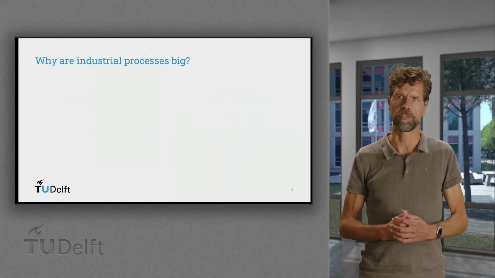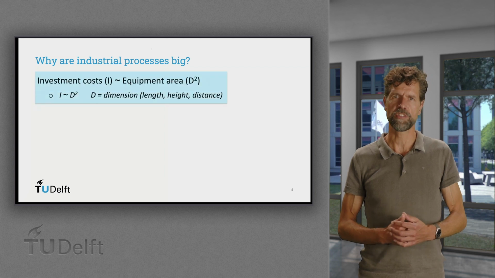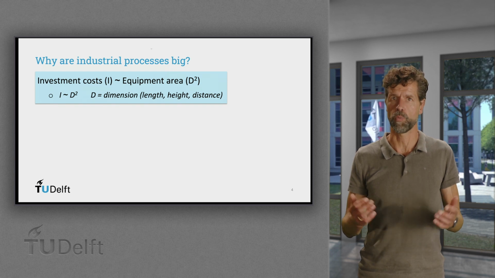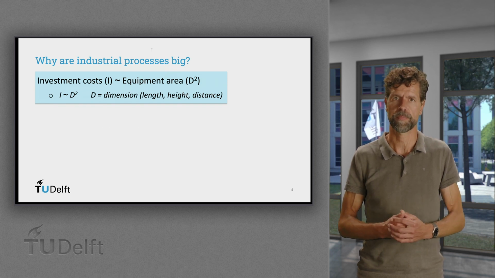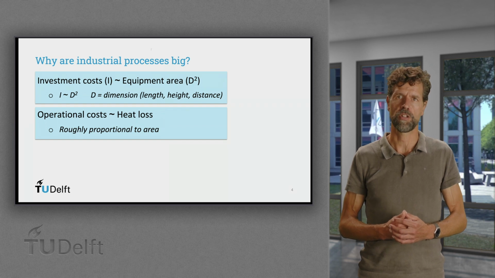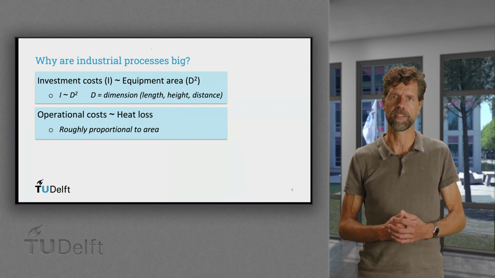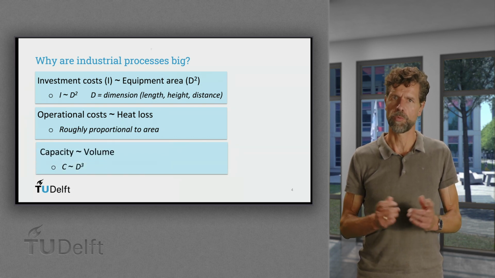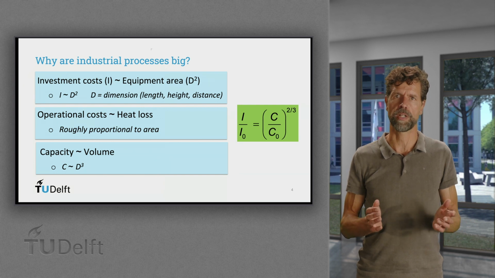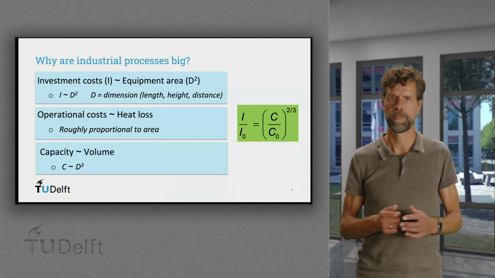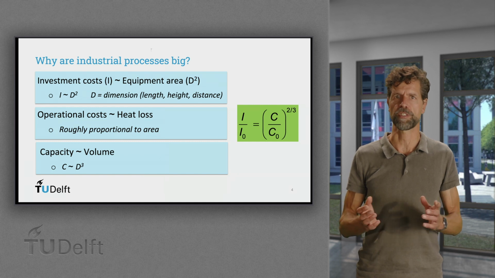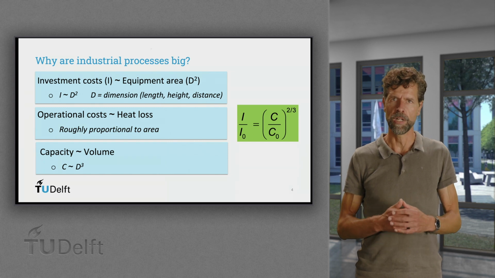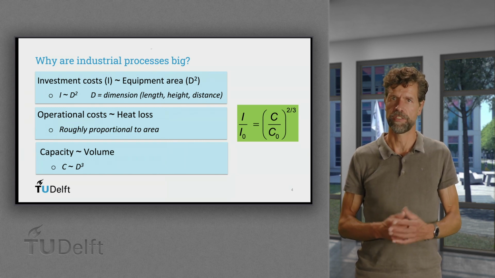Why are industrial processes big? Well, investment costs scale with the equipment area. Basically, you buy equipment walls as steel or concrete. Also, operation costs often scale with heat losses, which is related to the area. Capacity, however, scales with volume. So we see that upon scale up, the total costs go down with a capacity to the power 2/3. In practice, depending on the specific equipment, this factor is between 0.5 and 0.9. This phenomenon is commonly known as the economy of scale.